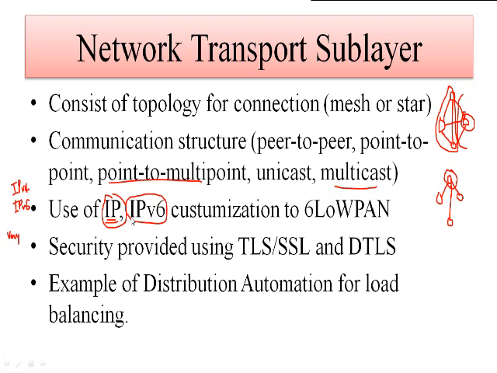Okay, so this protocol is going to be used in place of IPv6. If you consider the security issue, the security is going to be provided by using TLS, SSL and DTLS. In the transport layer we can have two different protocols, TCP as well as UDP. TCP is the Transmission Control Protocol, which is a connection-oriented protocol.